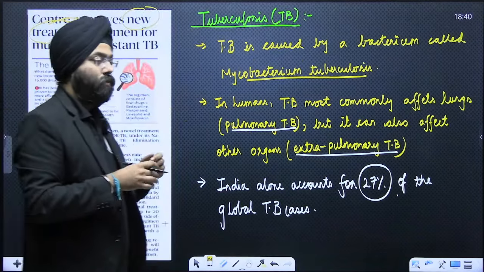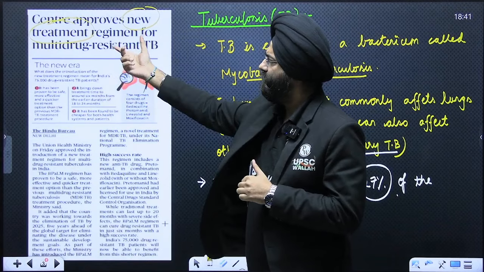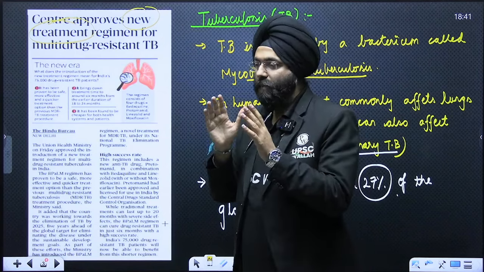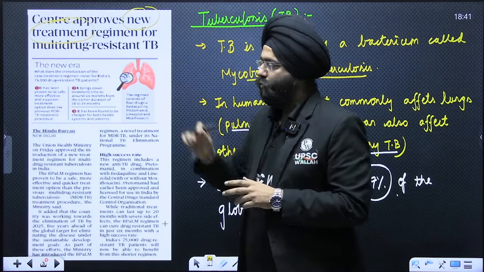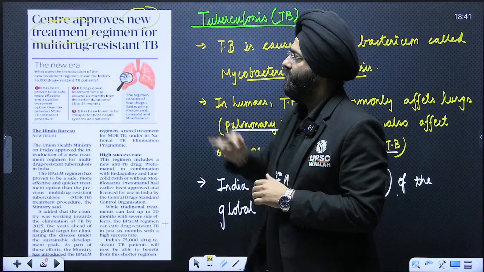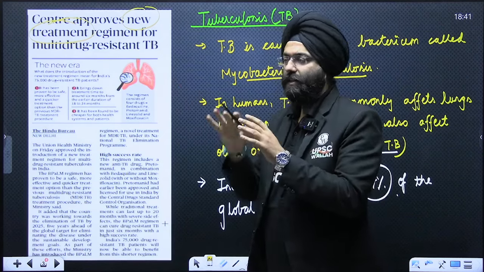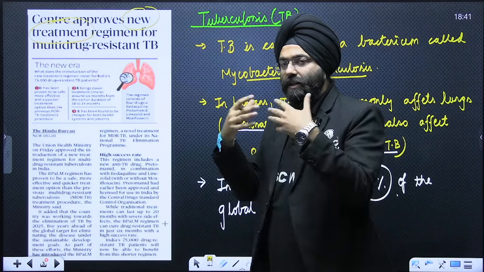As aspirants, when you read this article, you may think that just reading the heading makes you aware of it, but it does not make you aware of the intricacies of this topic. So this is the analysis of the article mentioned in today's paper. Please note down the details mentioned here. Make a note of it. Read it again.